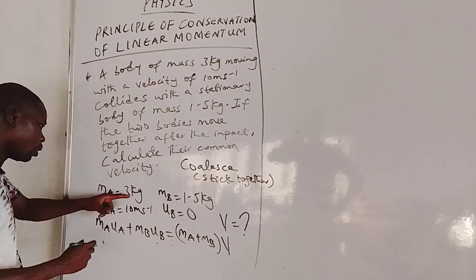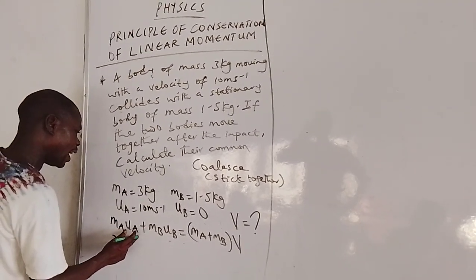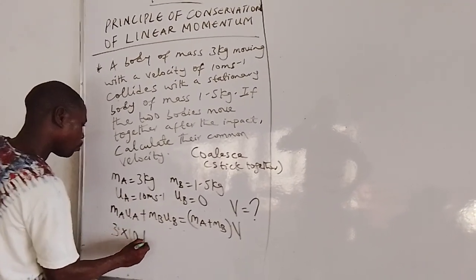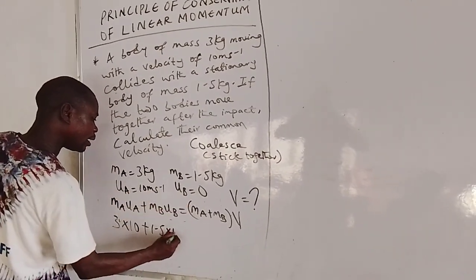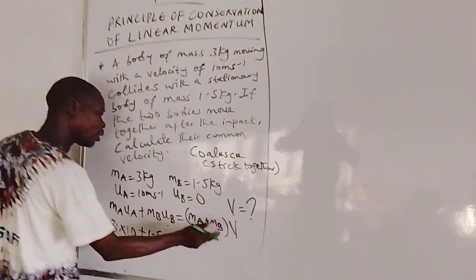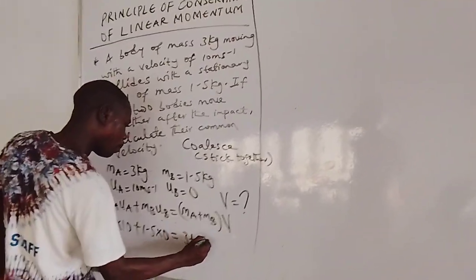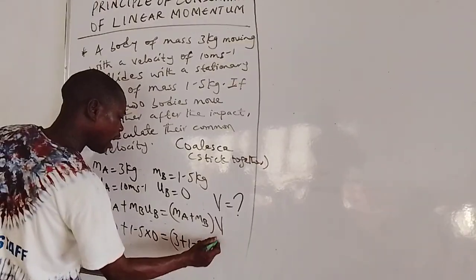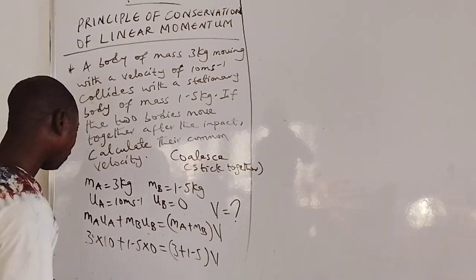Our MA is 3 multiplied by our UA, which is 10, plus our MB is 1.5 and our UB is 0, is equal to MA plus MB, where MA is 3 and MB is 1.5, multiplied by V, the common velocity after impact.